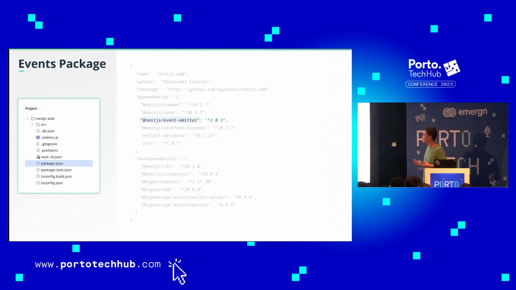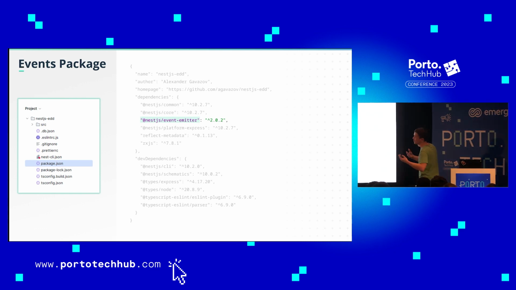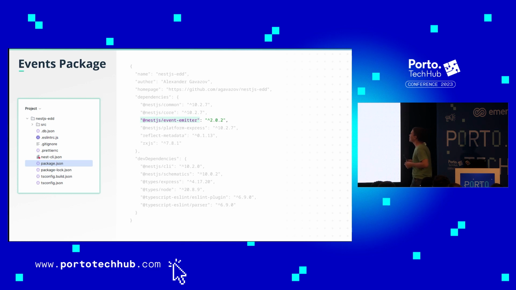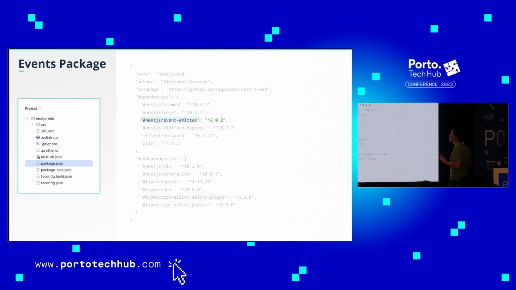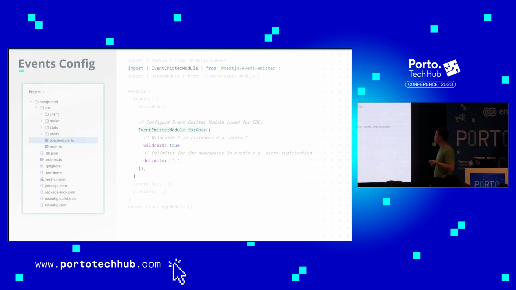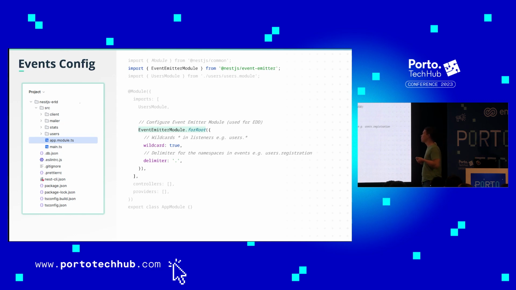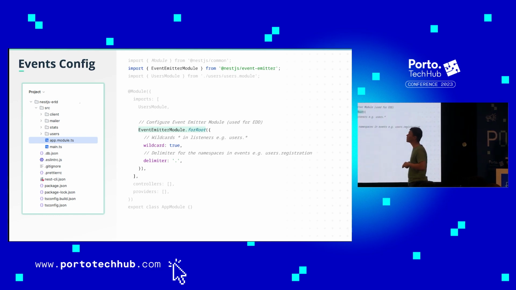So, what we need after we install NestJS, we need this package, the event emitter, which is going to take care of everything which I said. How do we have to configure it? By the way, I'm not going to discuss in detail how NestJS works. That is not a deep dive for our meeting today. It's more about how to do it with NestJS, what modules look like, or what dependency injection means. These are things more specific to NestJS.